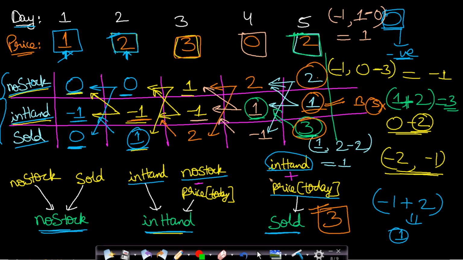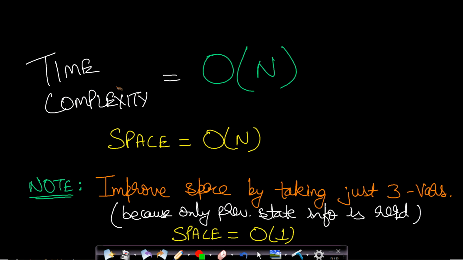So this is very simple. And what will be the time complexity? The time complexity will be order of n, and we are using 3 arrays of size n, so the space complexity will also be order of n. Now we can also improve the space complexity because we just need 3 variables, as we just need to maintain the previous states of those 3 states which I have already mentioned. Therefore the space complexity can fall to order of 1. I hope you will try this one. Now let us look at the code.